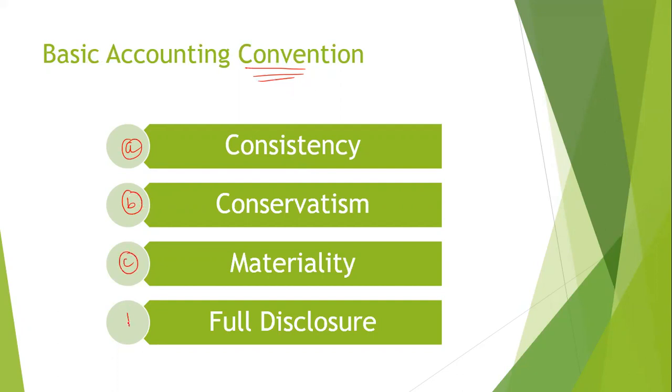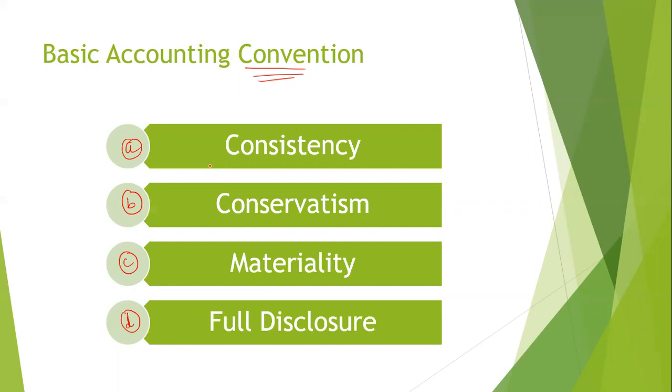And fourth is full disclosure. Now in any accounting, we will be having certain conventions. So the first part we can take is consistency.